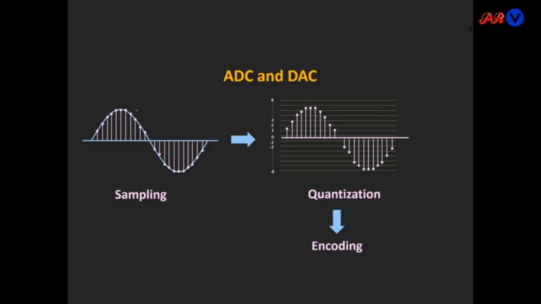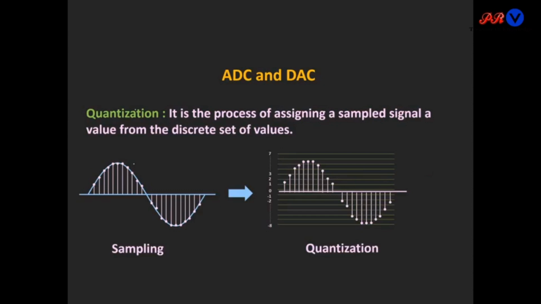So we will discuss it in the next slide. In this quantization process, a sampled signal is assigned a particular value from a discrete set of values. As you can see here, the signal is quantized into 16 different levels, and a sampled signal is assigned the nearest value from these 16 levels.